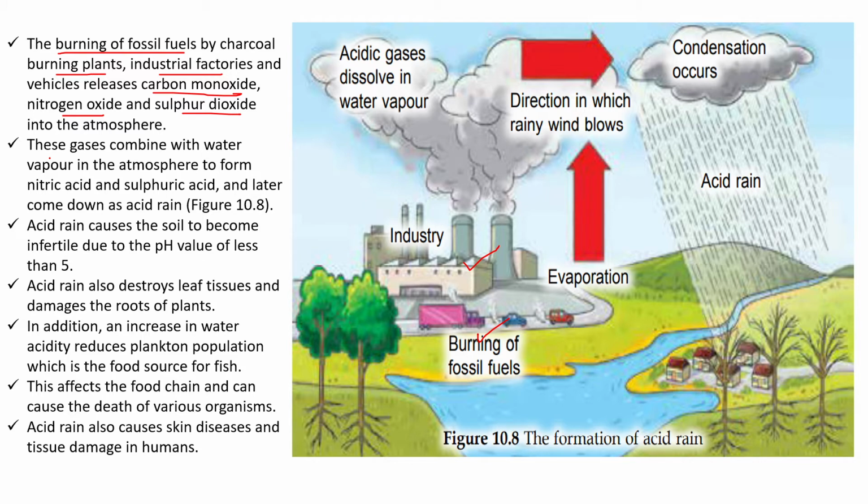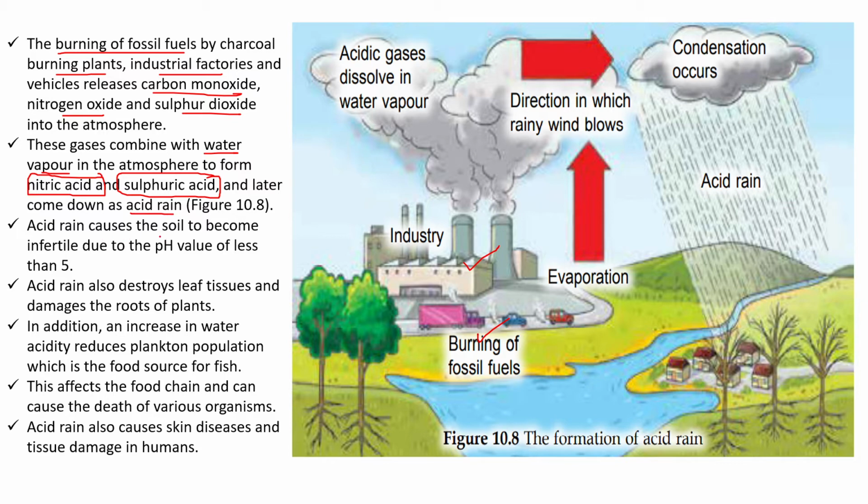Okay, so next is that these gases is going to combine with the water vapor. Okay, dia akan combine dengan water vapor in the atmosphere to form acid. Contohnya kalau nitrogen oxide combine with the water vapor, dia akan form nitric acid. Okay, kalau sulfur dioxide with the water vapor, so sulfuric acid yang akan terbentuk. Later they come down as acid rain. Yang ini seterusnya adalah kesan-kesan acid rain to the environment.